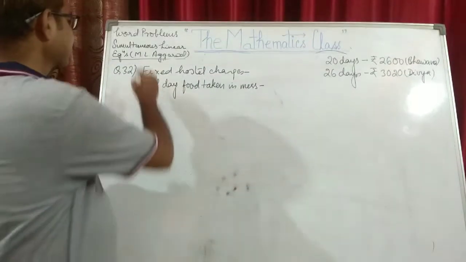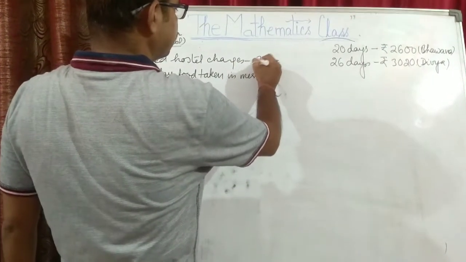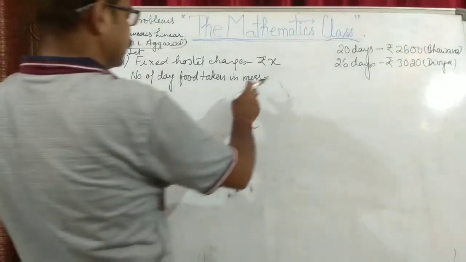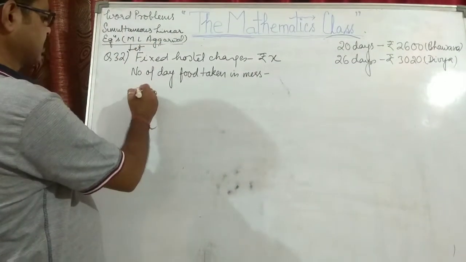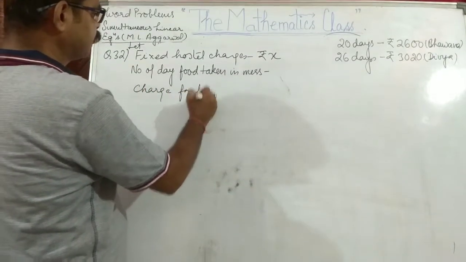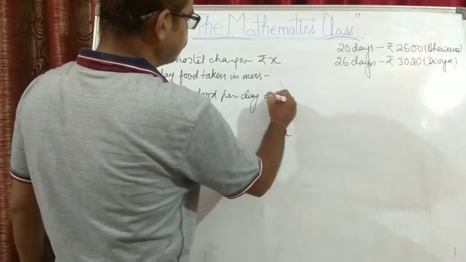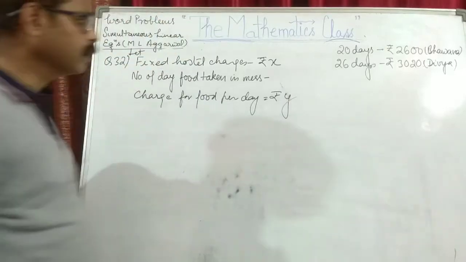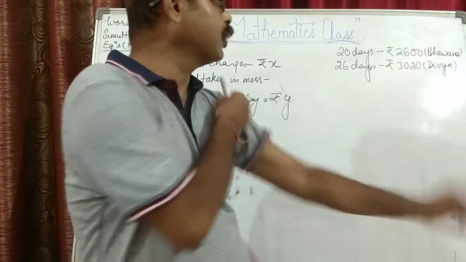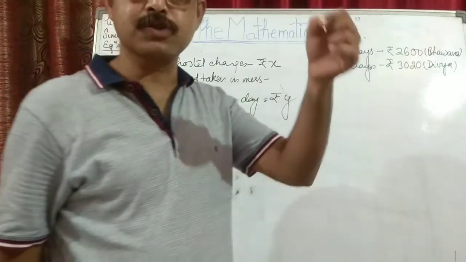So we are assuming, let the fixed charge of the hostel be rupees X. And let the charge for food per day be rupees Y. Now, if the girl Bhavna is staying for 20 days, it means X rupees is fixed, she has to pay.